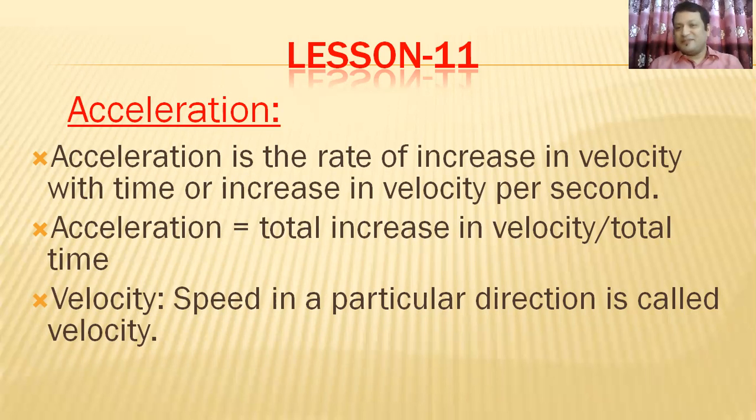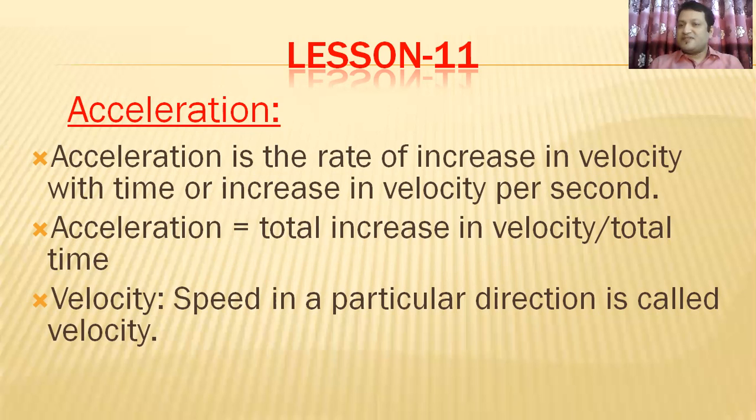what does velocity mean? Yes, you are right. Velocity is the speed in a particular direction. That means if you want to give the definition of velocity, you definitely have to fix a particular direction.